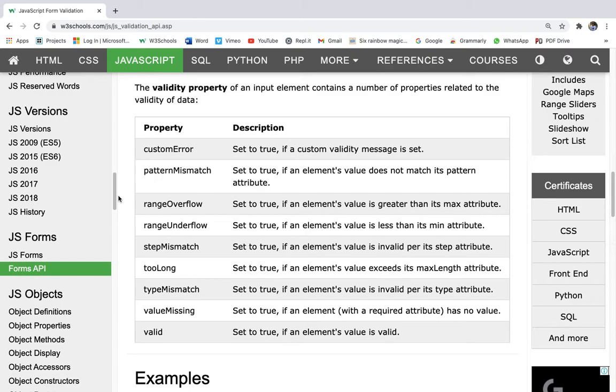Value missing is set to true if an element with a required attribute has no value. And the valid property is set to true if an element's value is valid.